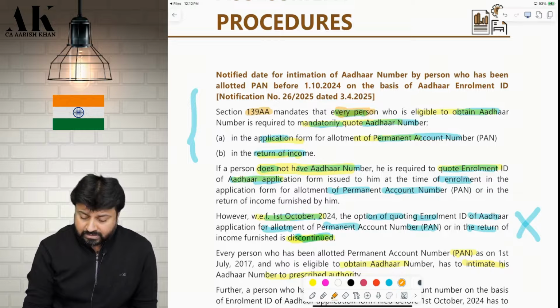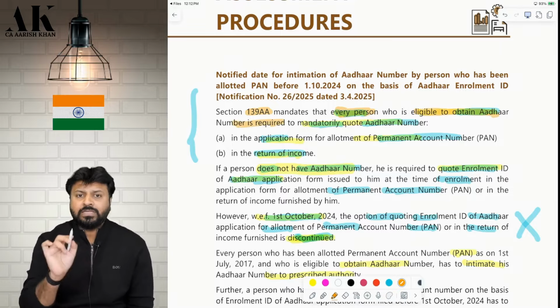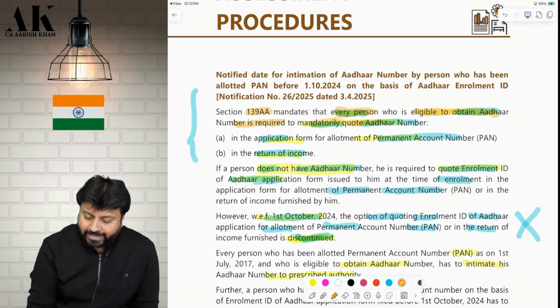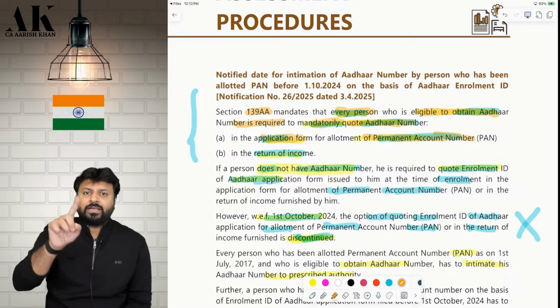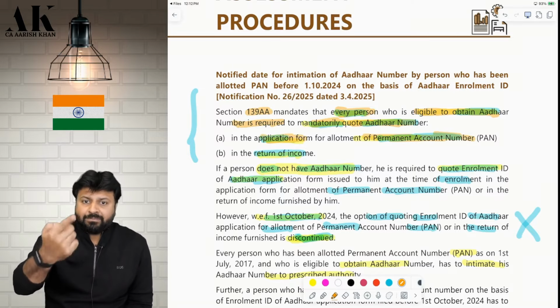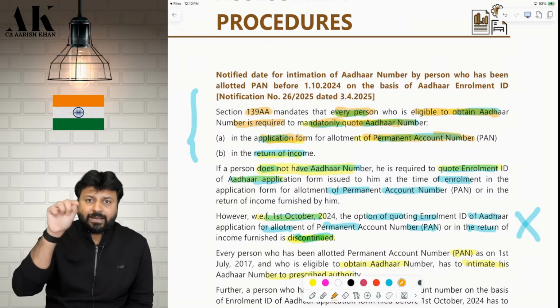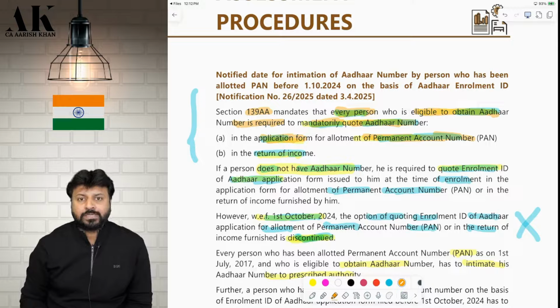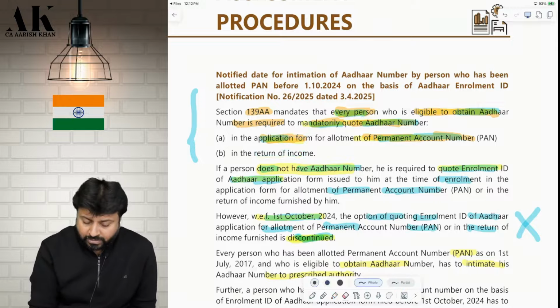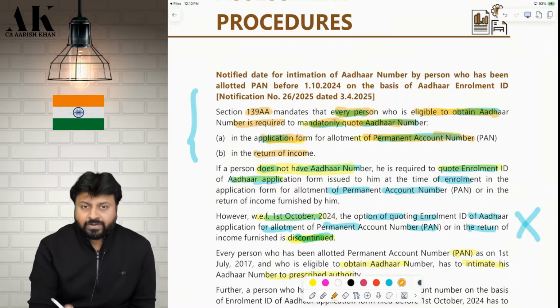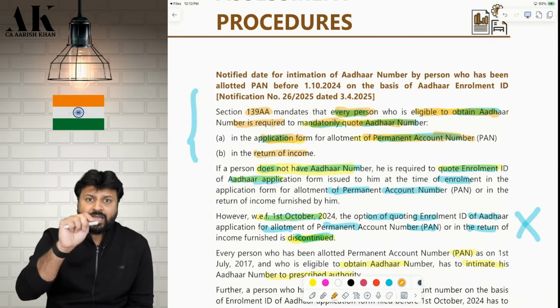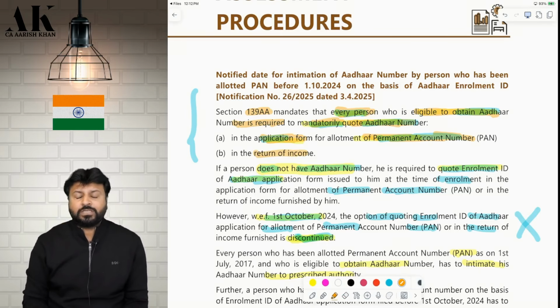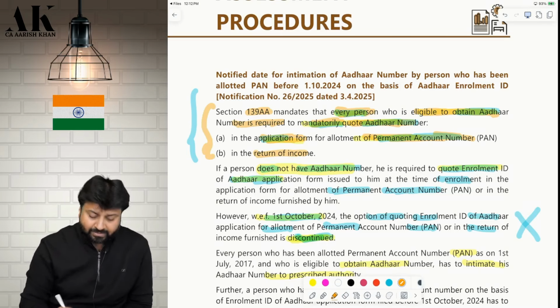Every person who is eligible to obtain Aadhaar, if you have an Aadhaar number, yes, I have Aadhaar, you have to mandatorily code this Aadhaar number in the application form for PAN. So you have an Aadhaar. Now you are making an application for PAN. So when you make an application for PAN, you mention the Aadhaar number also in the PAN card application. Is it clear? Second, when you file the return, you have an Aadhaar, yes, I have an Aadhaar. When you file the return, in the return also you should mention the Aadhaar number.